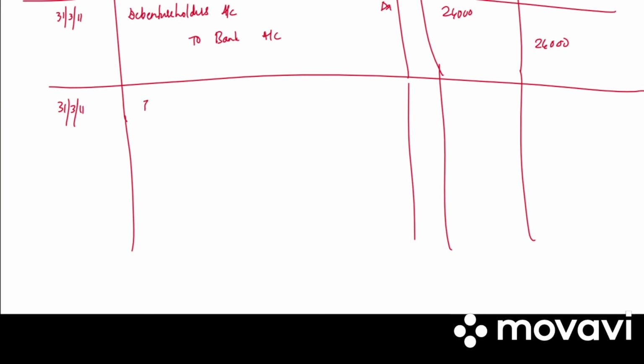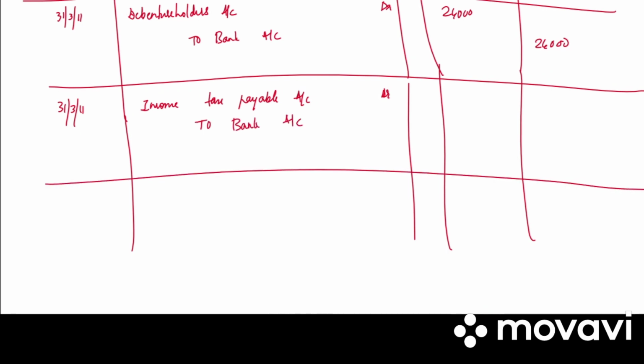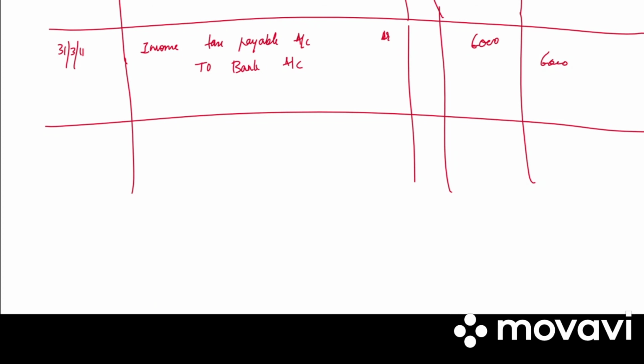Next, 31st March. Income tax payable account debited to bank account. 6,000 debit, 6,000 credit. Write the narration. TDS deposited with income tax authority.